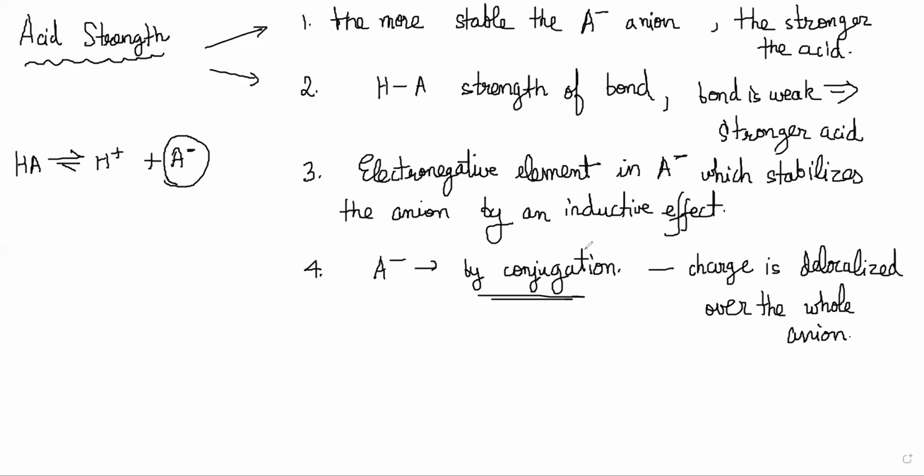Now, for example, page 121, the last table that you see, he's talking about the acidity of methane, ammonia, water, and hydrogen fluoride, right? Obviously, hydrogen fluoride is most acidic because fluorine is more electronegative, so the fluoride ion is better able to hold that negative charge.